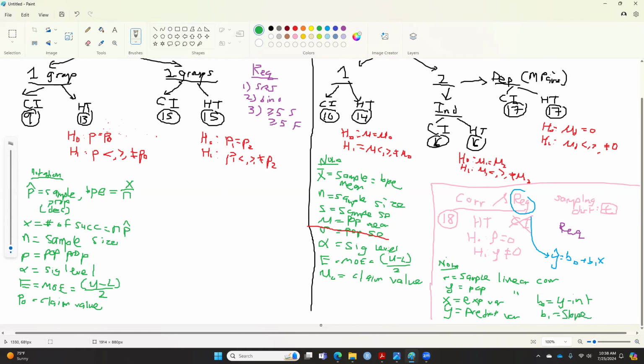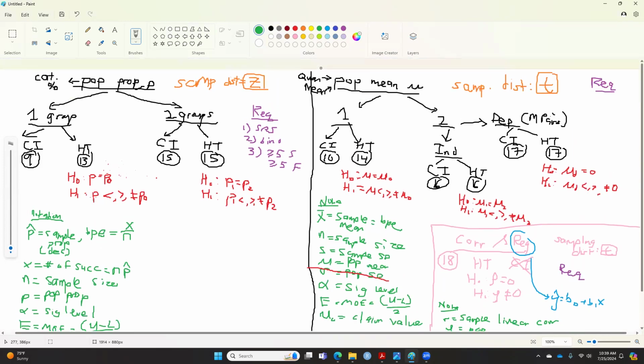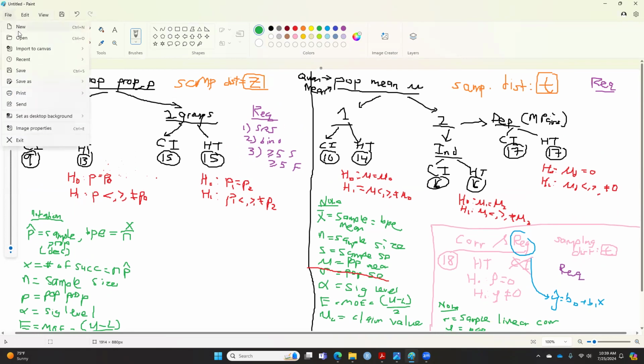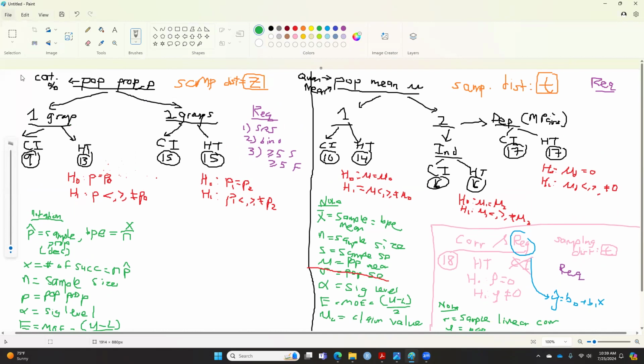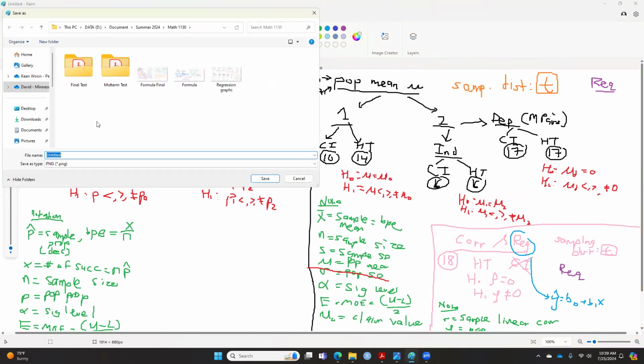Okay. And then the rest is the same thing. The significance level is alpha, and nothing much more is different. So this is the regression piece in this case, which is completely separate from these two. So this is what we call a cheat sheet for doing this, and I'm going to save this as the cheat sheet.